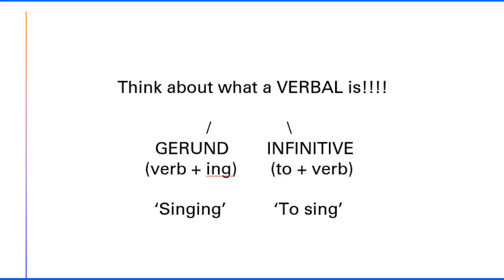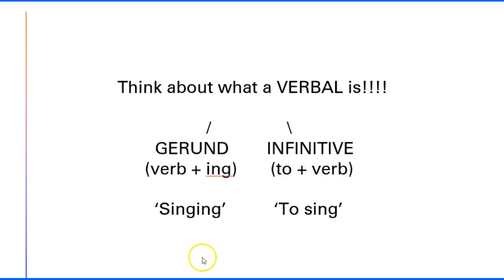Now let's talk a little bit and remind ourselves what a verbal is. And we have looked at these several times this year. A verbal is, I always describe it as a word that used to be a verb. Notice V-E-R-B in verbal. It used to be a verb. But now it is living another life as a noun, but it needs help to get there. And so if you take a verb and you add ing to it, you would get a gerund. That is one kind of verbal.